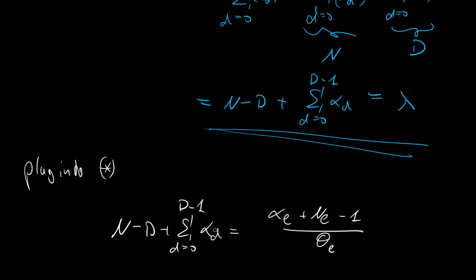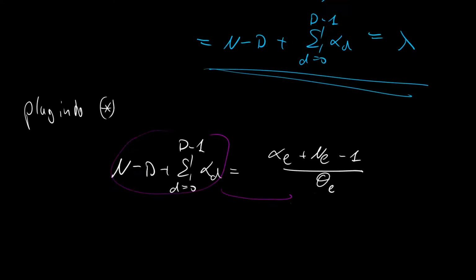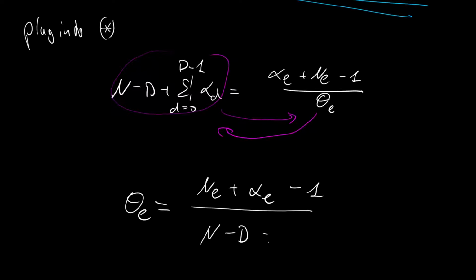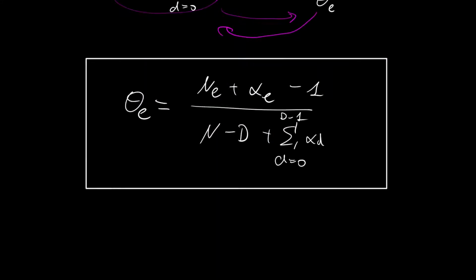So we rearrange for theta e by bringing this expression into the denominator and bringing this expression on the other hand side. And then we get theta e is ne plus alpha e minus 1, I rearranged the order of summation here, divided by n minus D plus the summation from d=0 to capital D minus 1 over alpha d. And that is our maximum a posteriori estimate. And also, if you look at it, it's quite similar to what we had for the maximum likelihood estimate, where we just divided ne by n, and now we have some augmentations here.